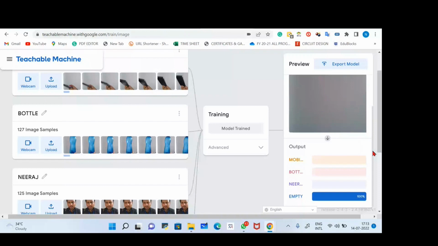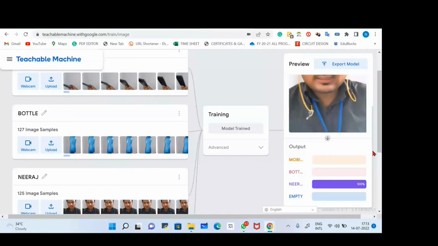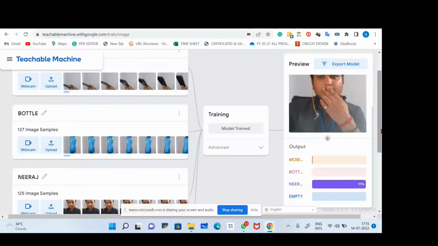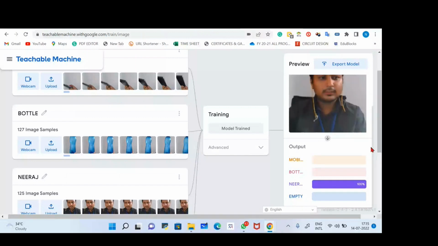All right, so this is how you can create a number of models. Okay, chaliye, let's go. I hope there are no doubts right now. Do you want to ask any doubt? Now let's move to our second project, which is based on sound.